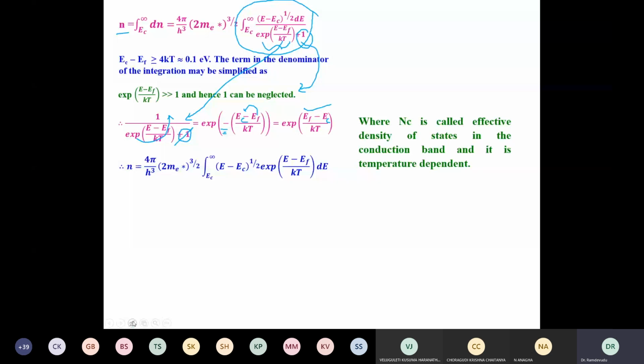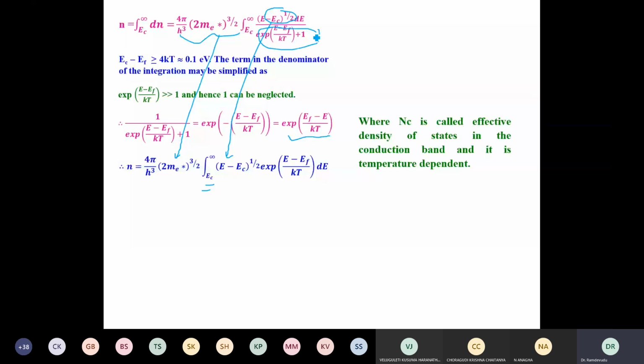That energy level EC is the starting point, but an electron can take any energy level above EC. So I will now write this equation the same as before. The integration is like this, and this part is as it is here. And the simplified part for this will be here, that is e power (E minus EF). E may be any energy that is changing. Therefore I put E minus EC as a variable, because EC is fixed.